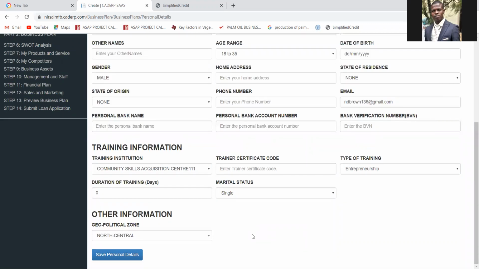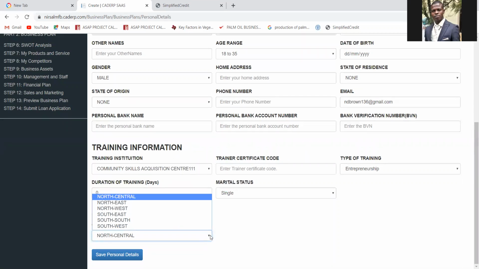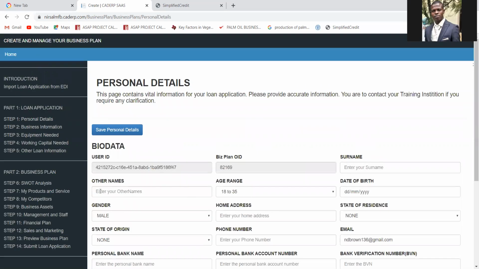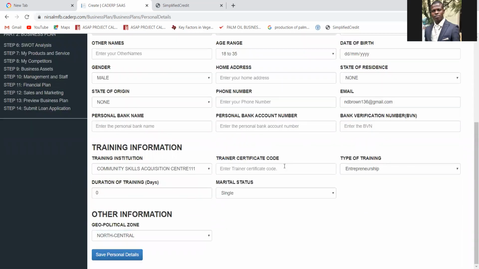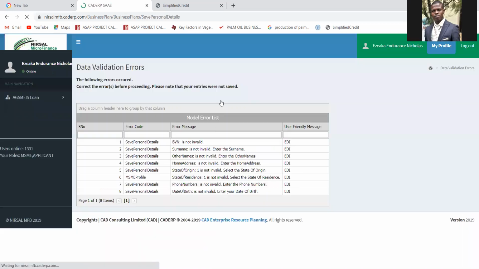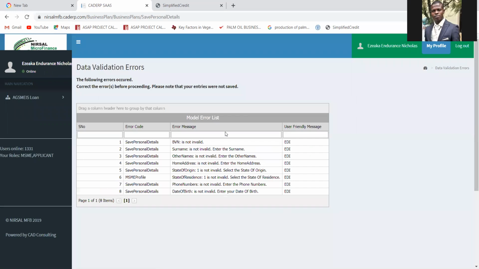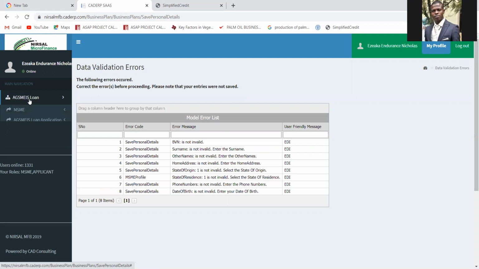Then you proceed. Okay, where is the location of your business? Which region? Is it northwest, northeast, southwest, southeast? Just choose any of them. Then you now move to the next one. Ensure to always click on save personal details whenever you finish filling each of the pages. Always ensure to click on save personal details.